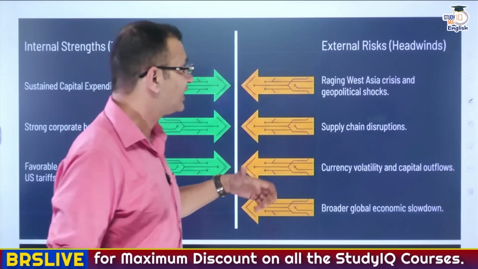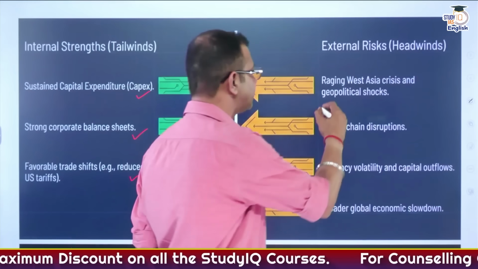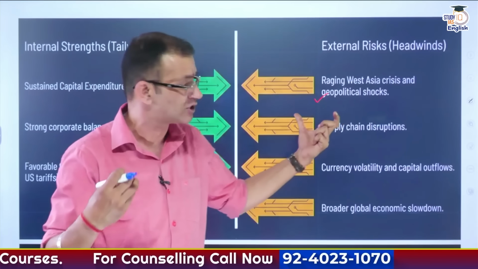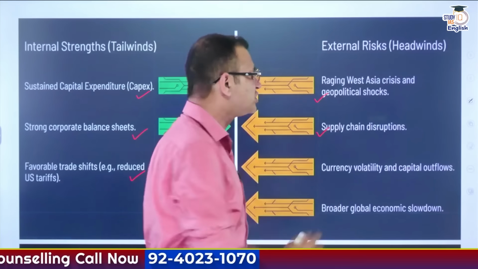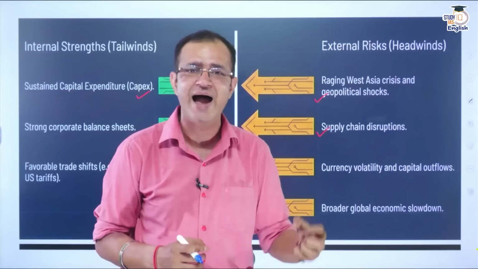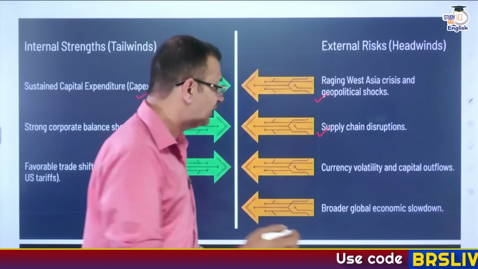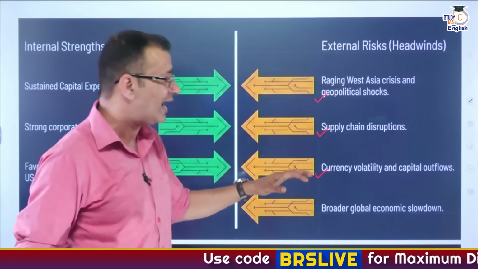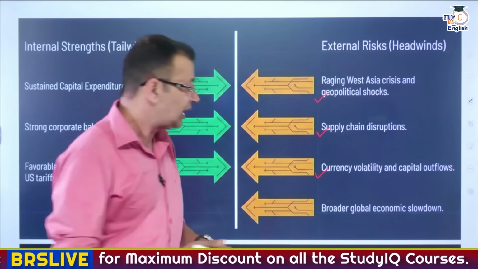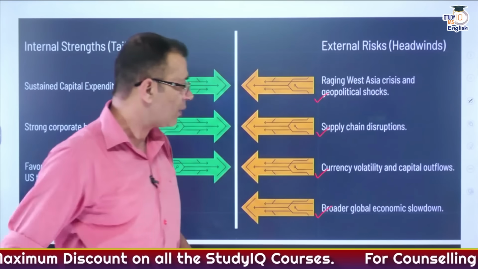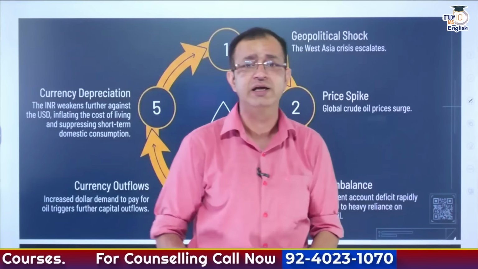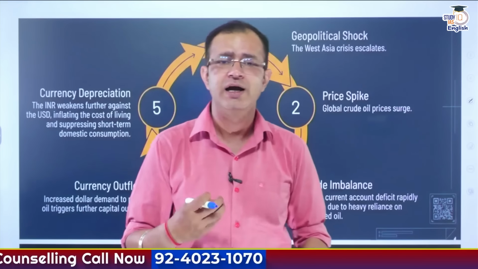But at the same time, there are certain external risks, for example, the raging West Asian crisis and geopolitical shocks that we have to be cautious about. There are supply chain disruptions because of the geopolitical tensions, and again, that has an impact on the Indian economy as well. And there is currency volatility as well as capital outflows that increase the current account deficit, and also the broader global economic slowdown, which we will have to look at and plan accordingly so that the Indian economy remains robust.